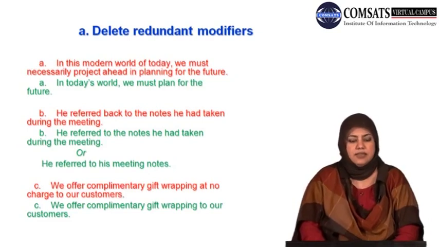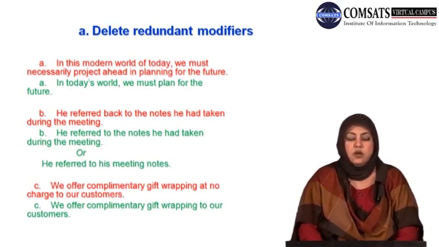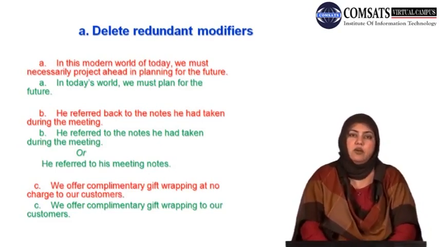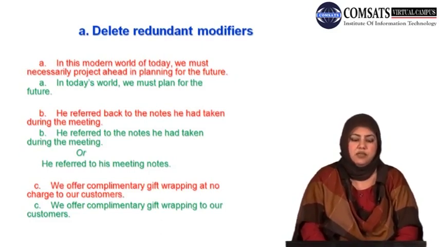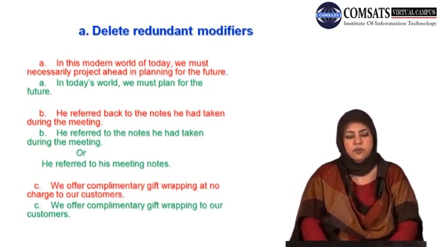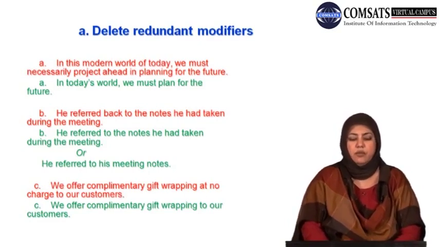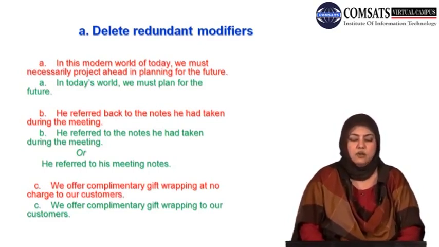The last example on this slide is, we offer complimentary gift wrapping at no charge to our customers. Complimentary क्या चीज होती है, आप मुझे बताइए. Complimentary is something for which you do not charge. Complimentary is something that is free. तो अब ये कहना कि complimentary gift wrapping और फिर कहते हैं no charge, तो this is redundant, this is of no use. That is why a better, more precise option would be, we offer complimentary gift wrapping to our customers. इसमें से at no charge जो है ना वो आप निकाल देंगे.